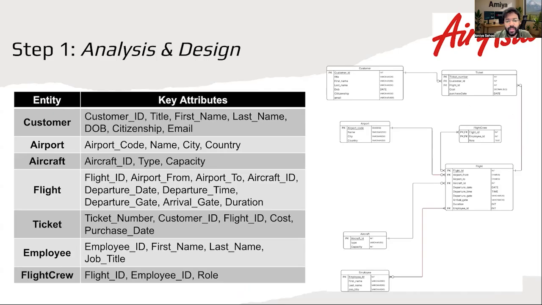In the first stage, we designed the database structure for the airline ticketing system. We identified the main entities such as customer, airport, aircraft, flights, tickets, employees, and flight crew. Each entity contains key attributes, and we defined relationships between them using primary and foreign keys. This design ensures the system maintains data integrity and supports efficient booking and flight management.